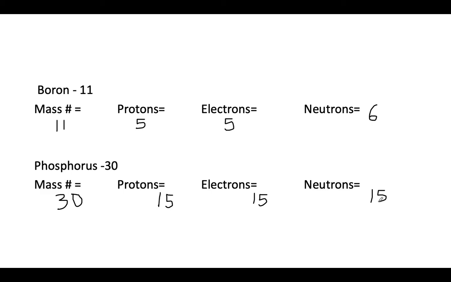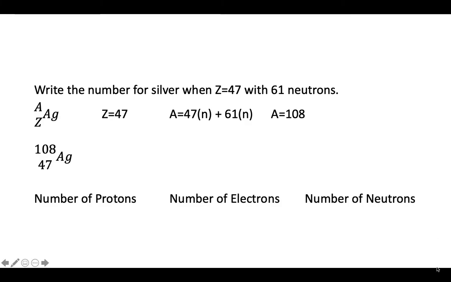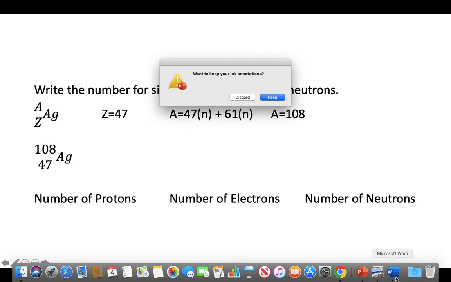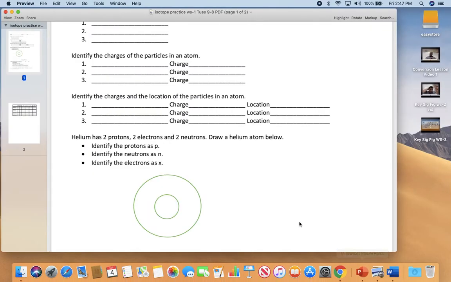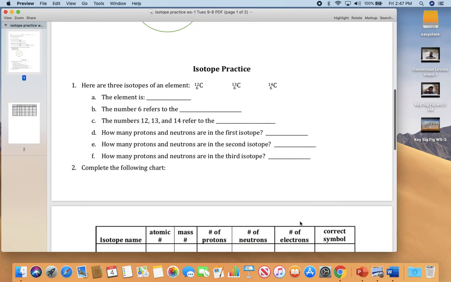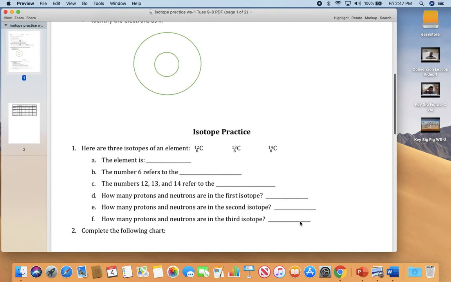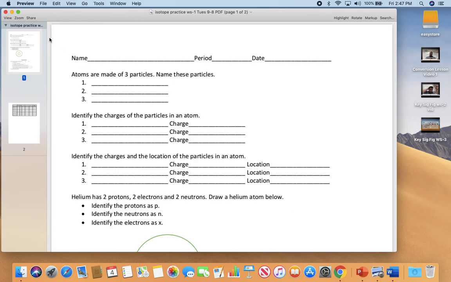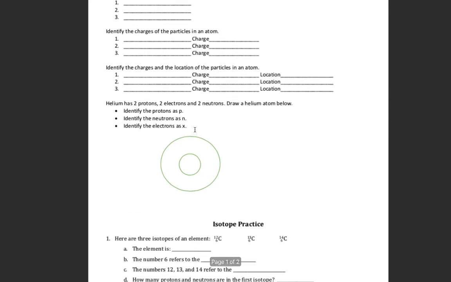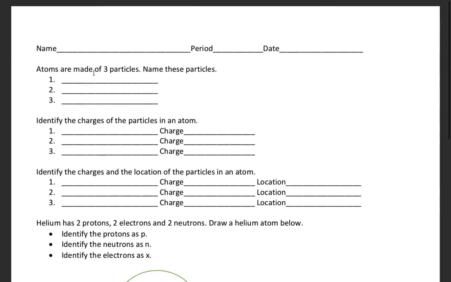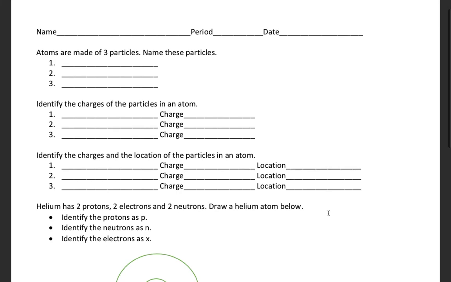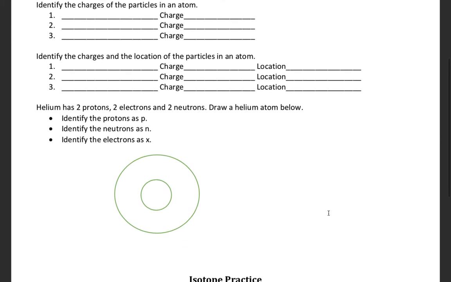All right. So let me go to your homework here. So here's your homework. A couple of things, very simply. What are the 3 subatomic particles that make up an atom? Write them again, and what are their charges? Where are their locations? That should be very quick.